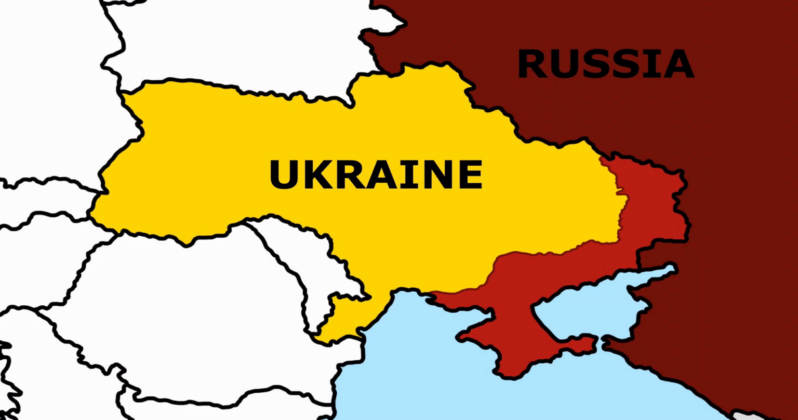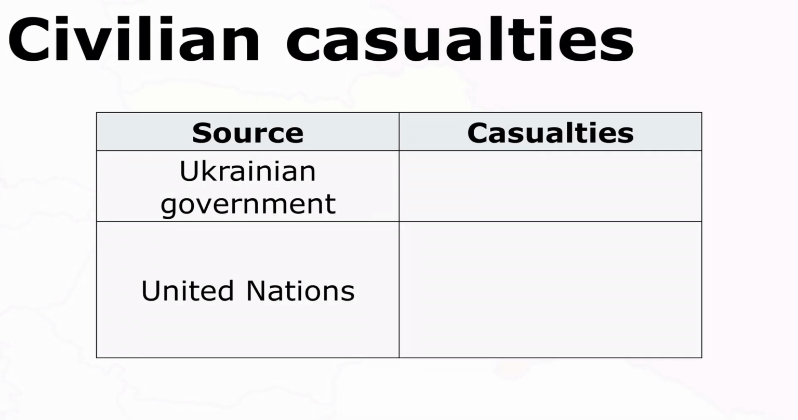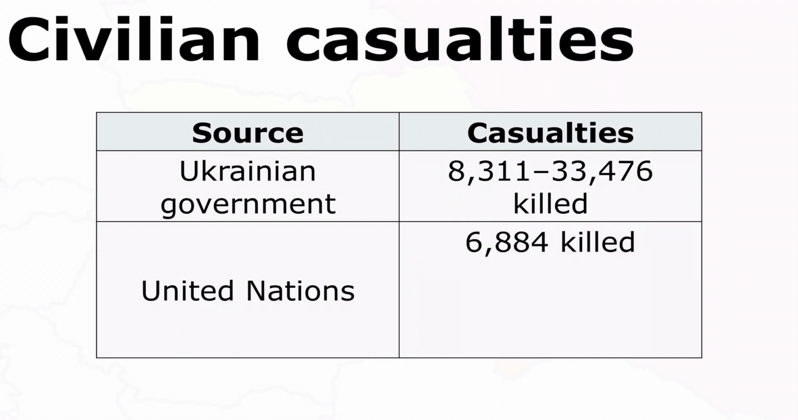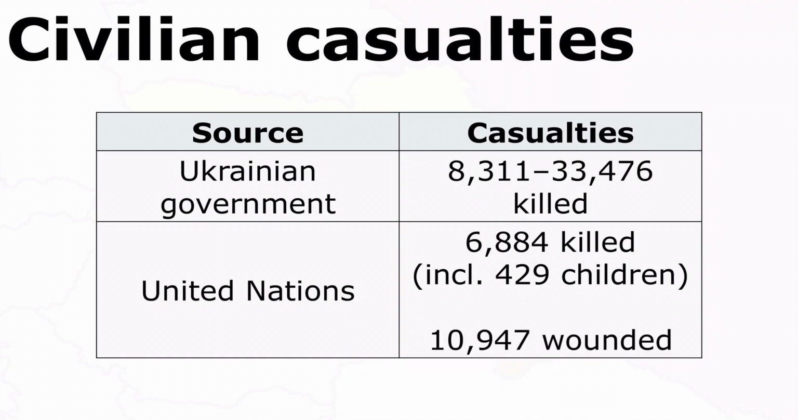How has the Russian invasion of Ukraine affected the Ukrainian civilians? According to Ukraine's government, up to 33,000 civilians have been killed due to the conflict. However, the United Nations estimates the death toll to be around 6,900. This includes the deaths of 429 children. The UN also estimates that almost 11,000 civilians have been wounded.